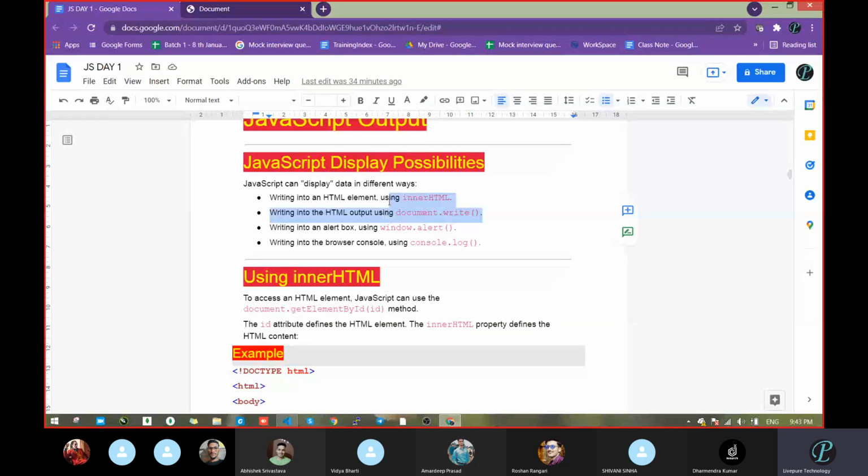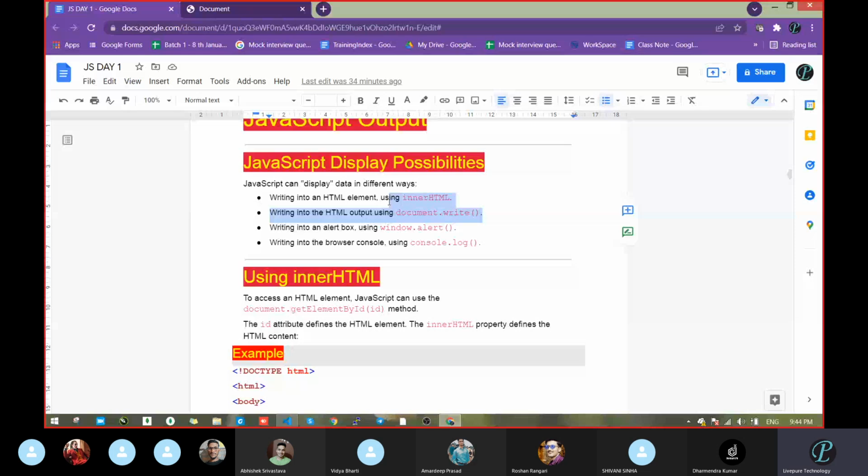So now, what we discussed: how we will write JavaScript, what is the use of JavaScript, what are the frameworks of front end, what is the use of front end and back end, what front end is doing and what back end is doing, and with the help of JavaScript what all functionality we can do. These all things we had learned.